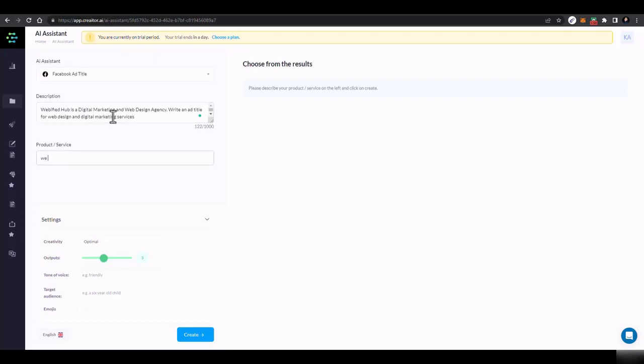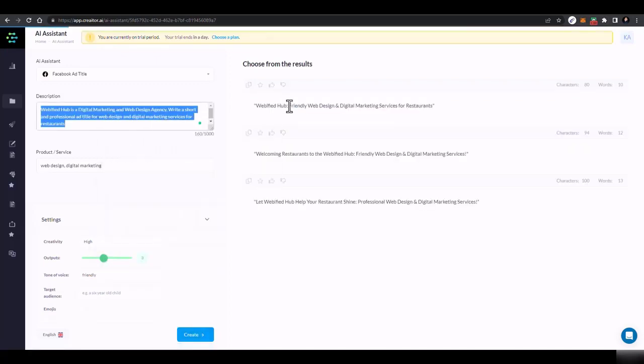Here I'll also add web design, digital marketing, and write a short and professional ad title for web design and digital marketing services for restaurants. Let's say I want to create an ad for restaurants. Then I can choose friendly, set creativity to high, choose how many outputs I want, and click on create.